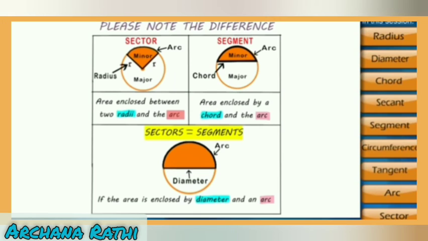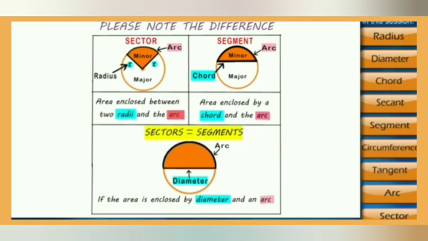Now let us note the difference between sector, segment and semicircle. A sector is the area bounded between two radii and an arc, whereas a segment is the area bounded by the chord and the arc, whereas the area enclosed by the diameter and arc is called a semicircle.